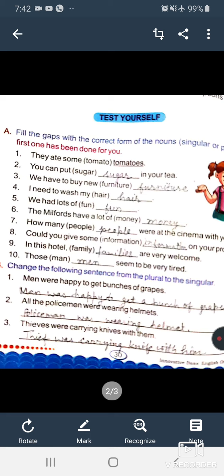Here is the word man, but you are to change the vowel between the letters M and N. What will you put here? E, and it will become men. Then this sentence will become, those men seem to be very tired. Okay beta.